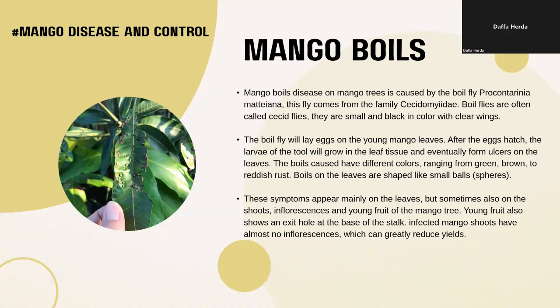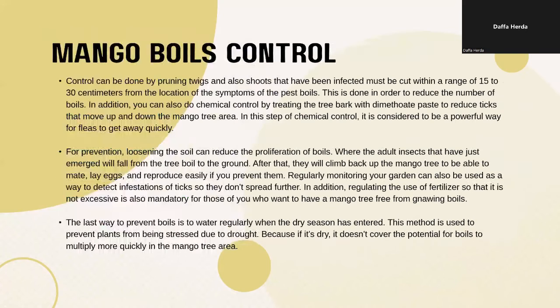The symptoms of mango boils appear mainly on the leaves, but sometimes also on the shoots, inflorescence, and young fruits of the mango tree. Young fruits also show an exit hole at the base of the stalk. Infected mango shoots have almost no inflorescence, which can greatly reduce yields.